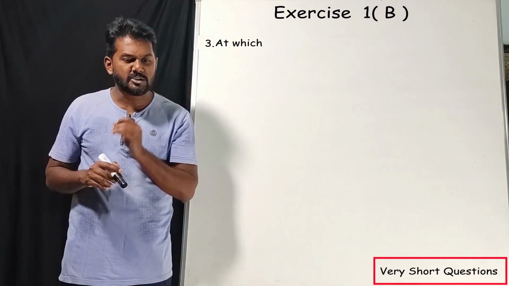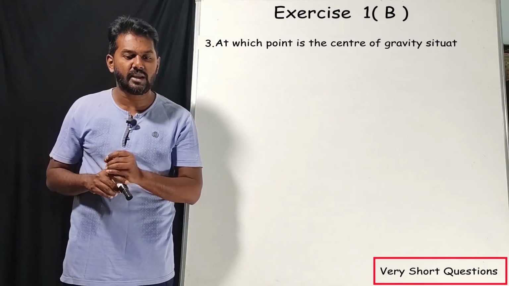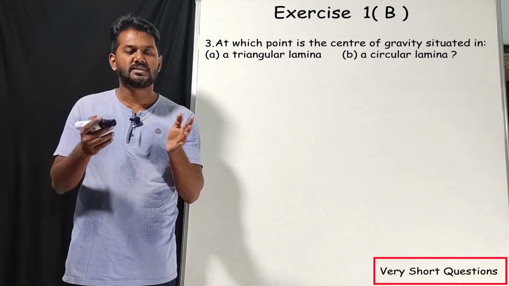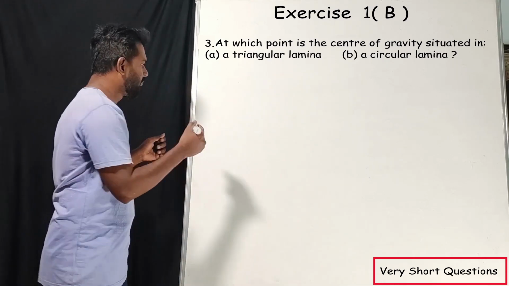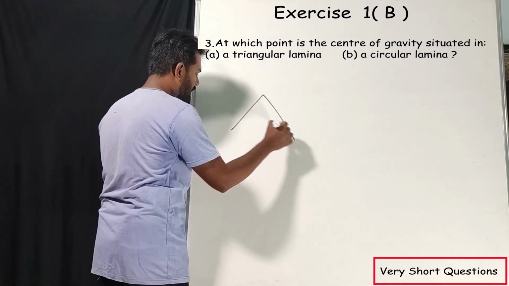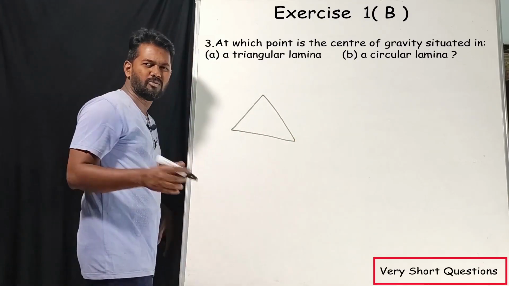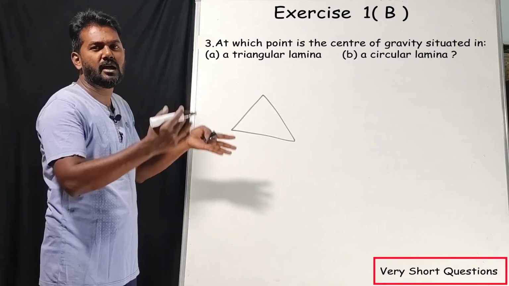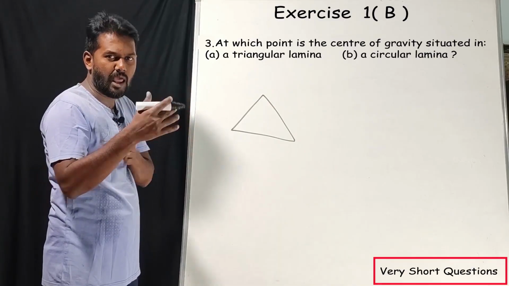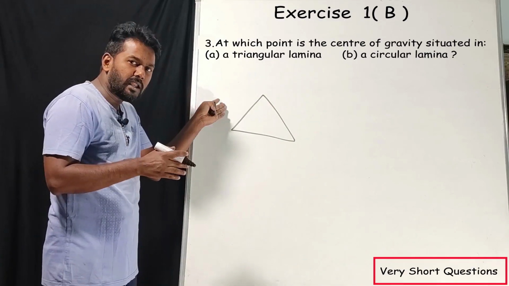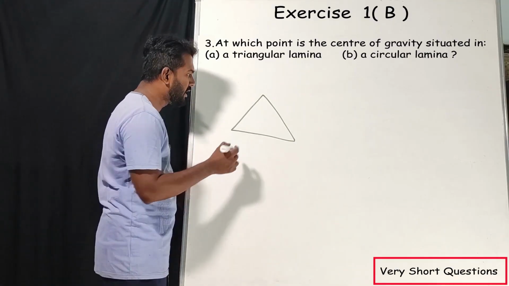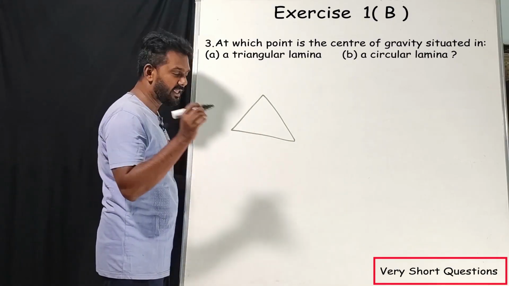At which point is the center of gravity situated in a triangular lamina and a circular lamina? Very easy question. See, triangular lamina. Don't worry about that word lamina. You take it as a shape. Instead of triangular lamina, think of it as a triangular shape. So where is the center of gravity for a triangle? Intersection of medians.